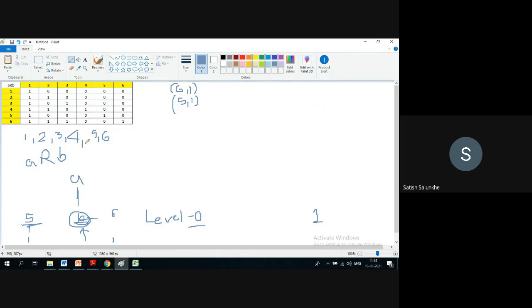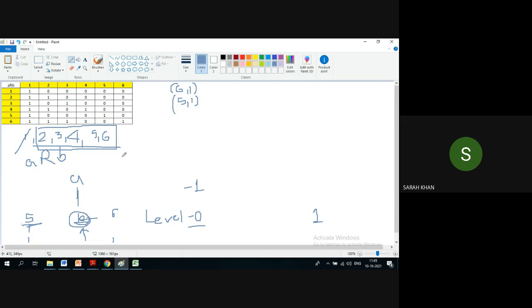Okay. So after eliminating 1, what are the remaining now? 2, 3, 4, 5, 6. Now out of these 2, 3, 4, 5, 6, what are the next elements that you will consider in level 1? Same concept. Okay. Now here, obviously, level 0 we have. So within this, we are talking. 1 is not in the picture now. Okay, so we remove 1. Yeah, we have removed 1 already. Okay.